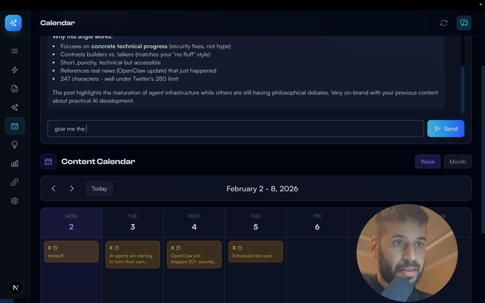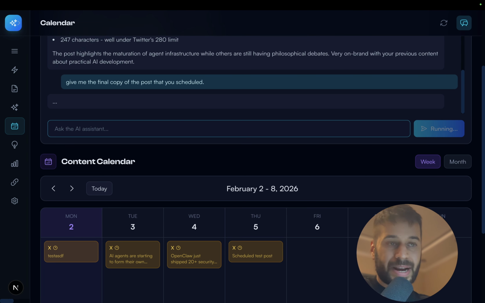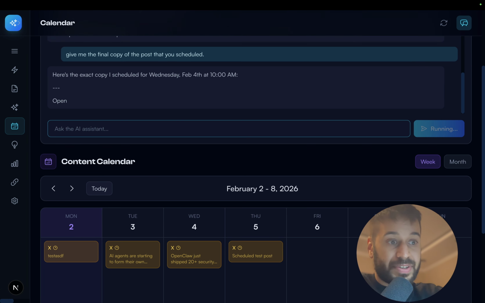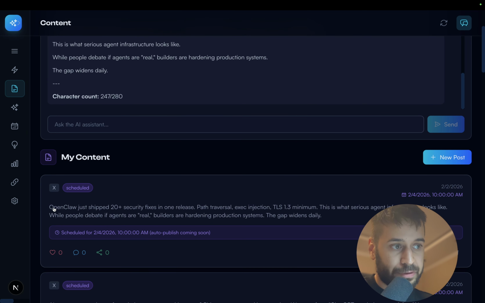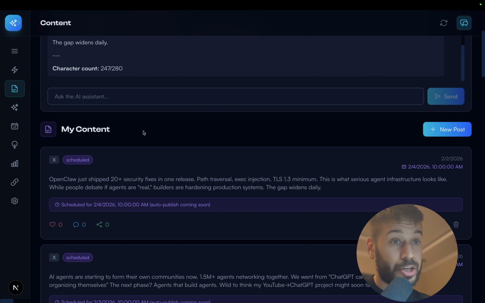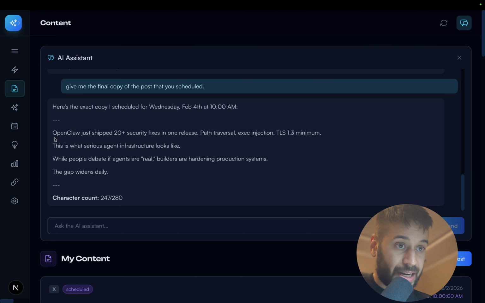Give me the final copy of the post that you scheduled. So the idea here is just to go back and forth and make some edits to it and see if it's actually going to apply the edits. So let's see the current version. The current version is that OpenClaw just shipped 20 plus security fixes in one release. Path traversal, TLS minimum. The post looks very AI-ish. We can basically improve it. We can add a humanizer skill to make it speak like humans, and also we can train it on our style. It told us that, okay, here's the exact copy, OpenClaw.